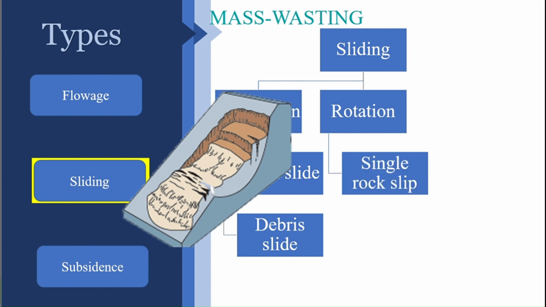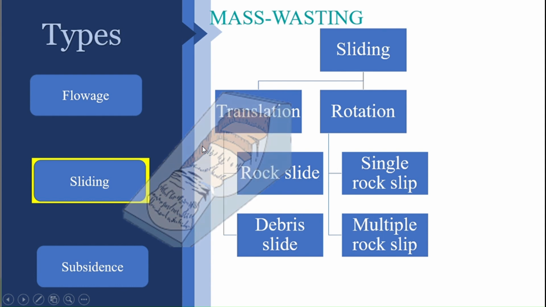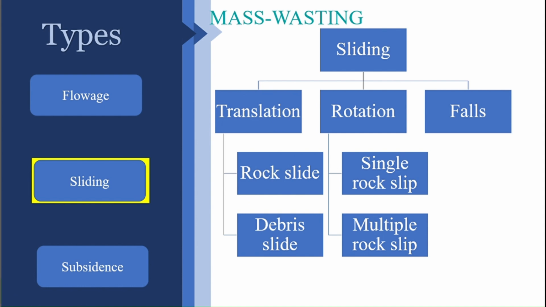One is single rock slip, which simply means there is only one plane of sliding of a rock. If there is more than one, you can simply call it multi rock slip, just like this. So here the slipping happens from here to here, and here also there is a slipping, and you can see there is also a minor displacement here. So this comes under multi rock slip, and as I mentioned earlier, this curved surface indicates that this is an unconsolidated sediment.